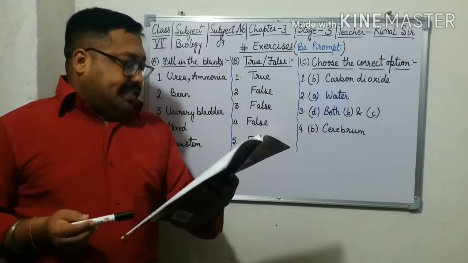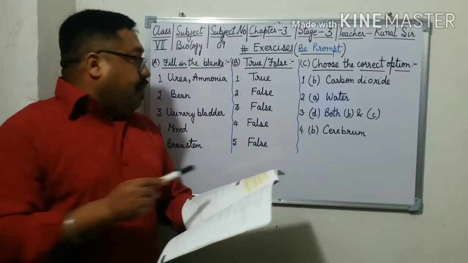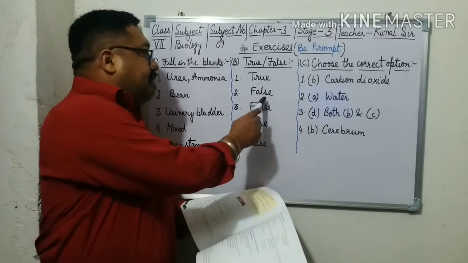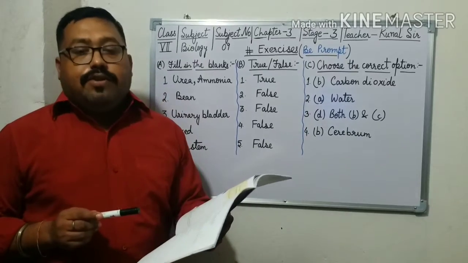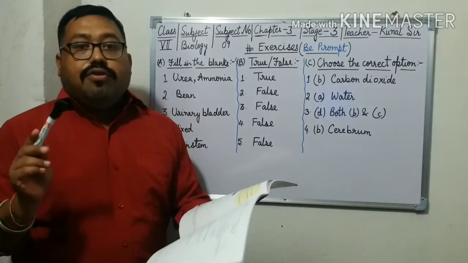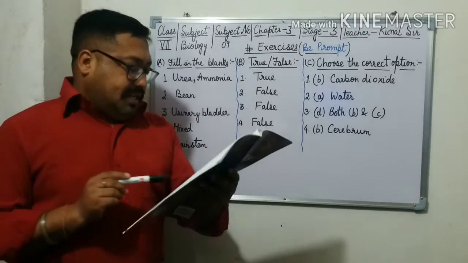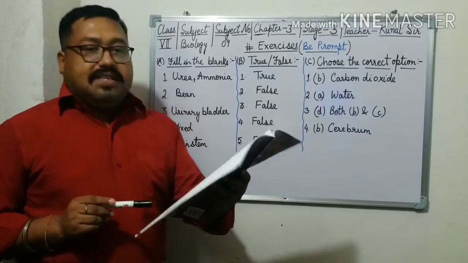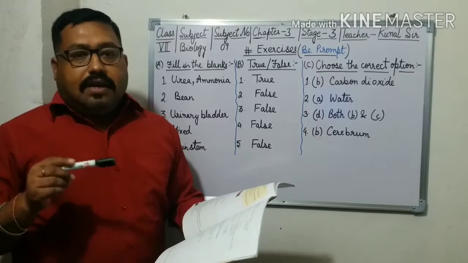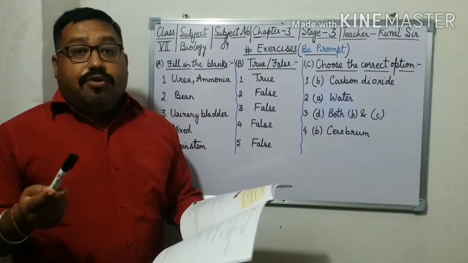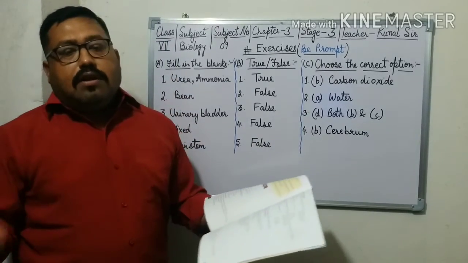The second statement says the yellow color of urine is due to urea. Is it so? No, it is because of bile pigments, so the statement is false. Then, the kidney consists of a large number of neurons. No, not neurons, nephrons, so this statement is also false. The fourth statement says the lung is our main excretory organ. No, the kidney is our main excretory organ, so this statement is false.